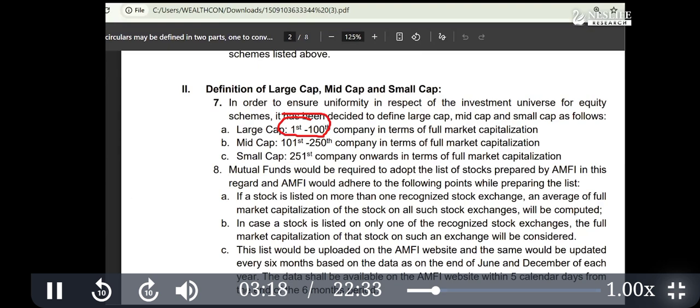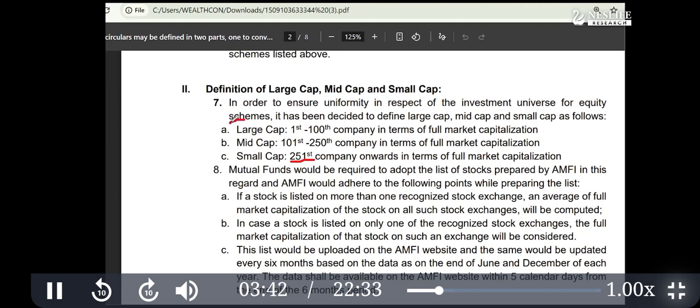Then mid cap is the next 150, from 101 to 250. So a mid cap mutual fund invests into mid cap companies. That means if you rank all companies, ranks from 101 to 250 will go to mid cap. Then the remaining, from 251 onward, are small cap companies.